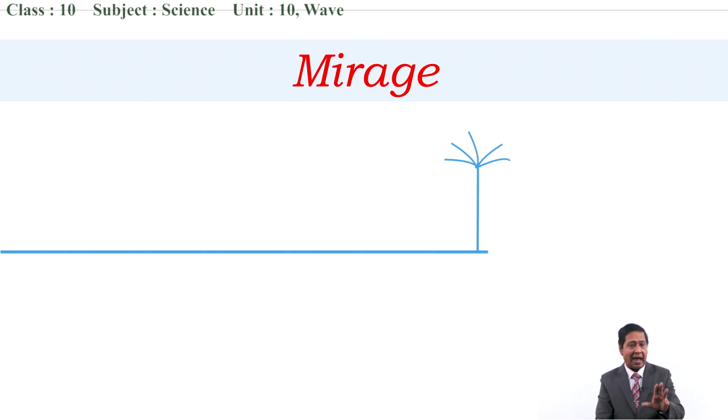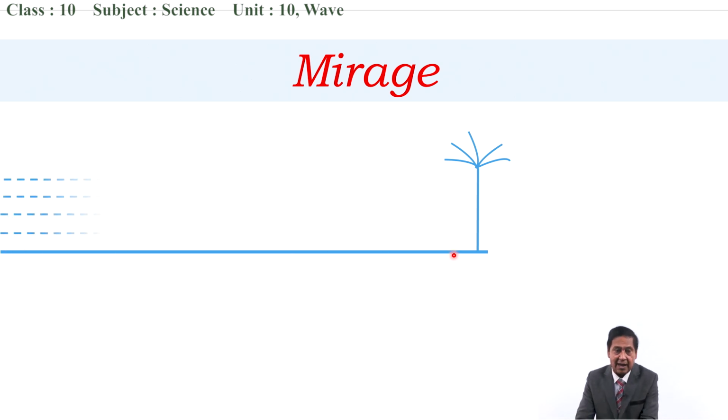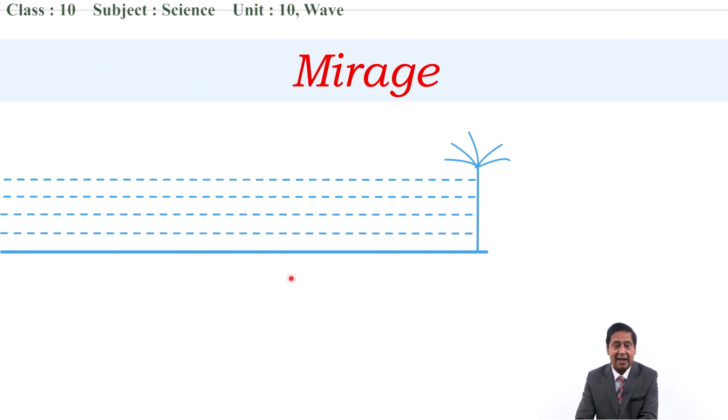Desert is covered with sand, and the sand has very little specific heat capacity. You are taught this in the chapter on heat. Sand has a low specific heat capacity, around 800 joule per kg degree Celsius. It means when it is heated by the sun's heat energy in the daytime, it will be heated up a lot, and a hot layer of air forms on the ground, and as we go up, the layer of air becomes less hot.